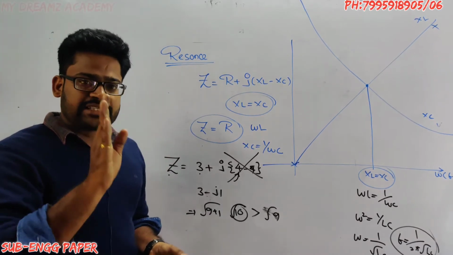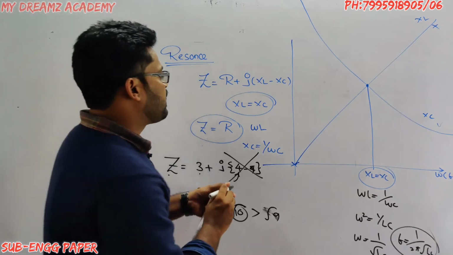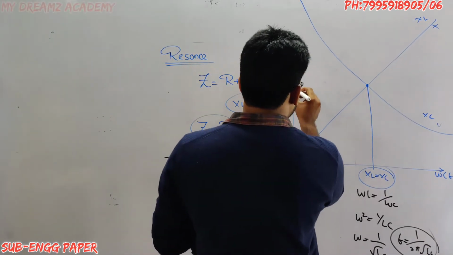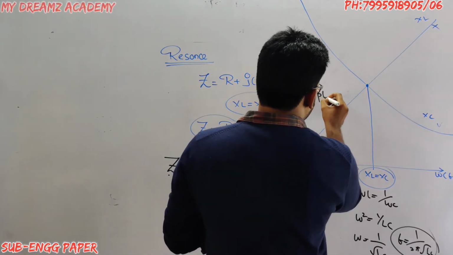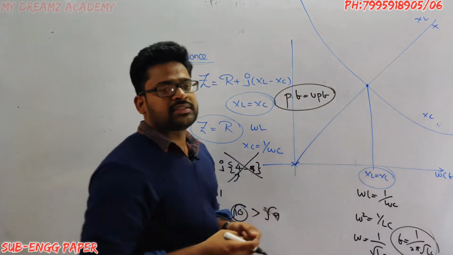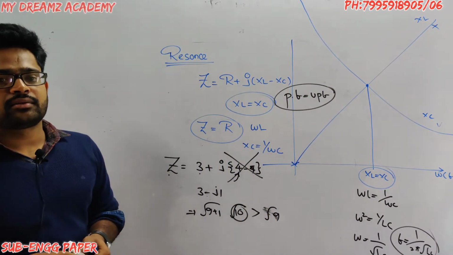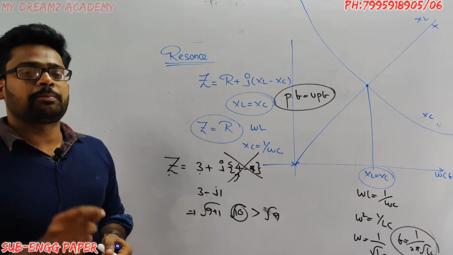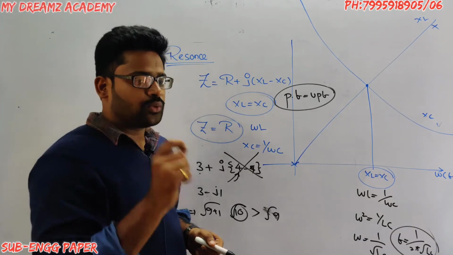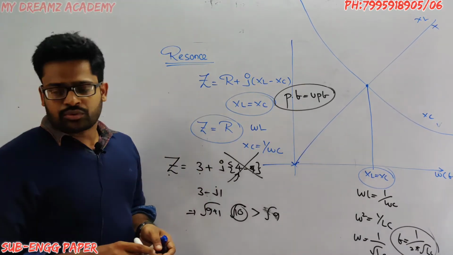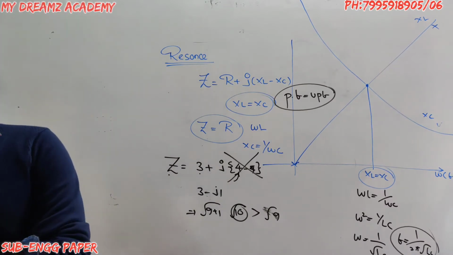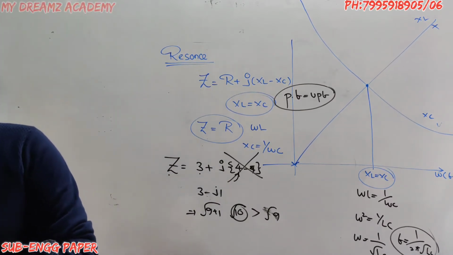For a purely resistive circuit, the power factor is UPF, unity power factor. The power factor value is 1 and the power factor angle is 0. Now I will read the question and options.